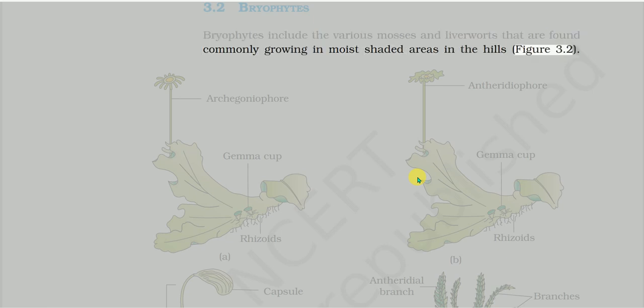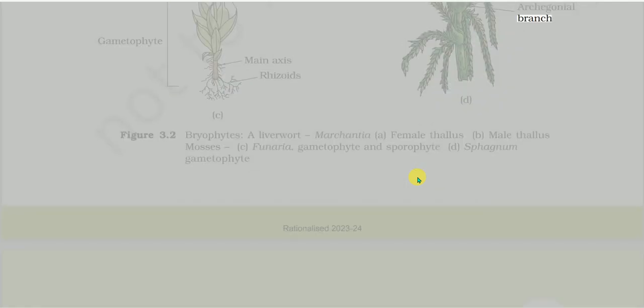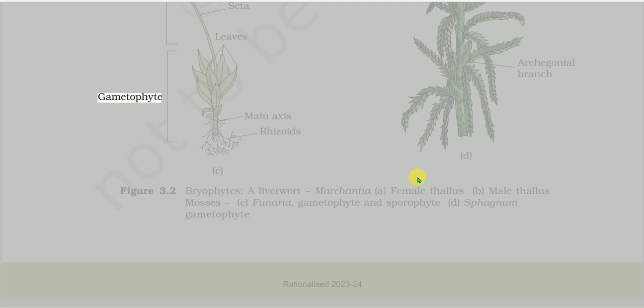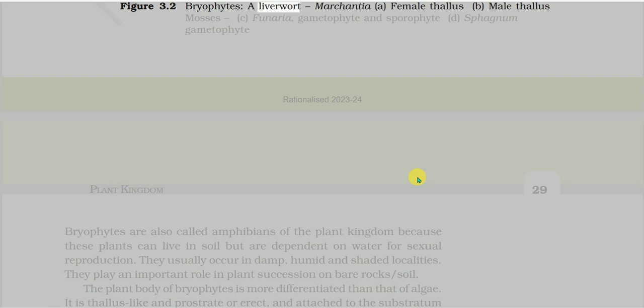Figure 3.2 Bryophytes: a liverwort, Marchantia, A. Female thallus, B. Male thallus; mosses, C. Funaria, gametophyte and sporophyte, D. Sphagnum gametophyte. Labels include archegonia, antheridia, capsule, antheridial branch, archegonial branch, sporophyte, gametophyte, leaves, main axis, rhizoids and gemma cup.